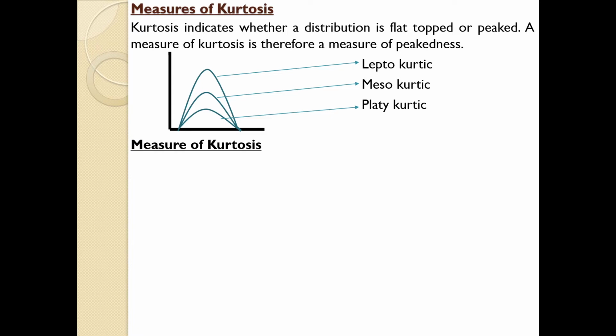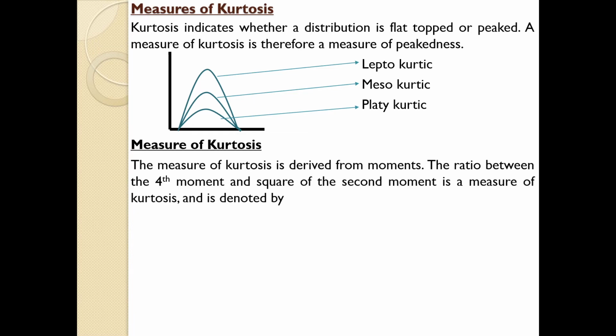Next one, the measure of kurtosis. Measure of kurtosis means how we can measure the kurtosis using a mathematical equation. The measure of kurtosis is derived from moments. We will discuss the moments in the next one. The ratio between the fourth moment and the square of the second moment is the measure of the kurtosis. And the equation will be like this.